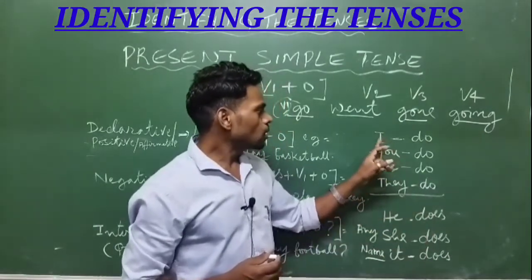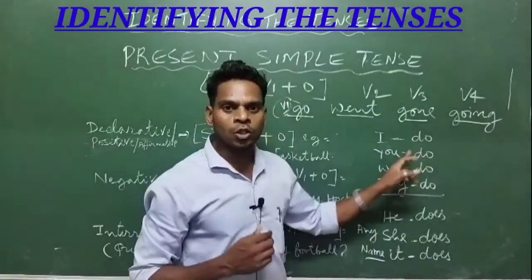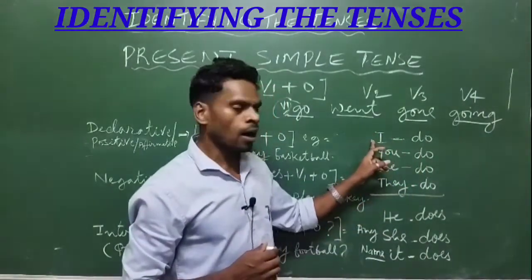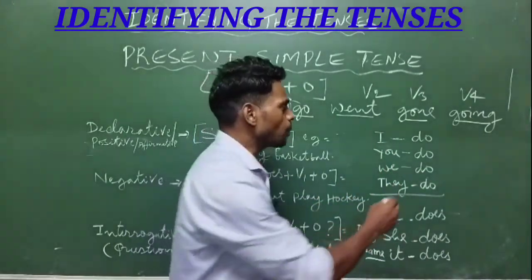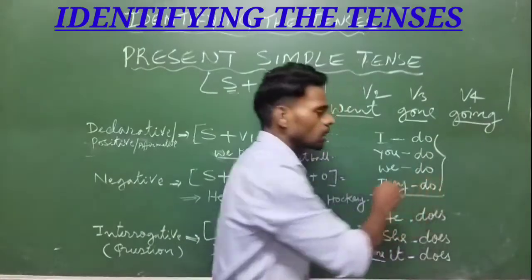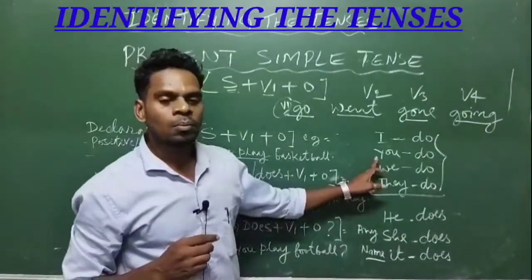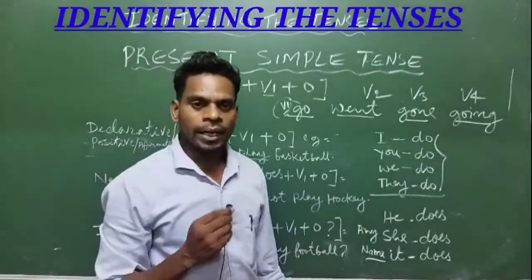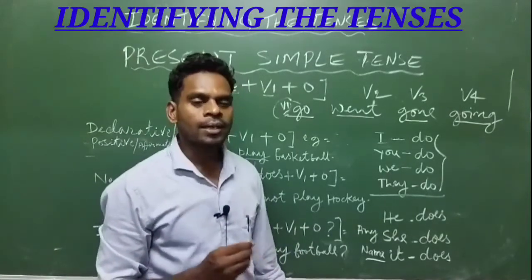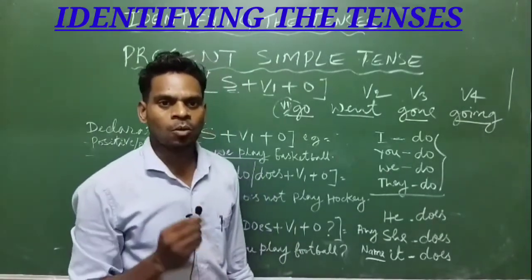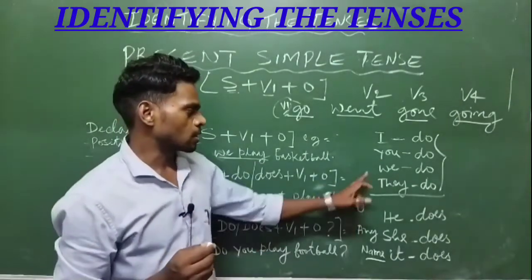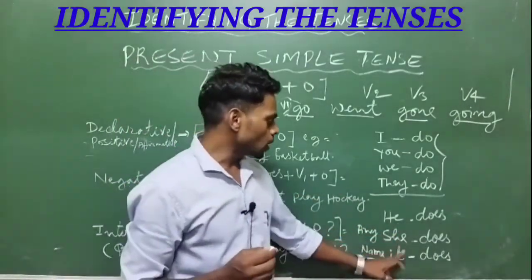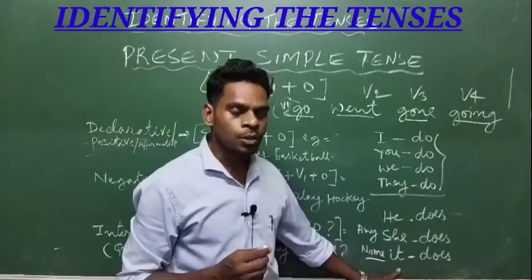Mostly the helping verb do is used with subjects I, you, we and they. This helping verb do is used mostly in negative sentences and in interrogative sentences for making yes-no questions, and the rest, he, she, it, are mostly third person singular.